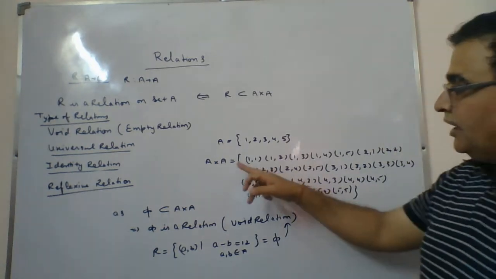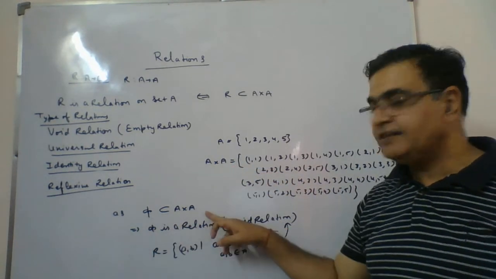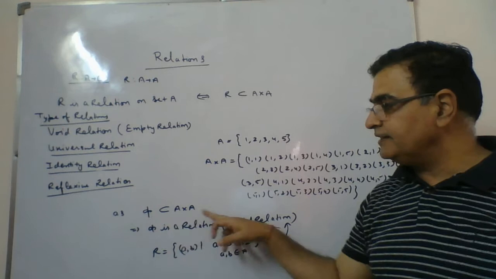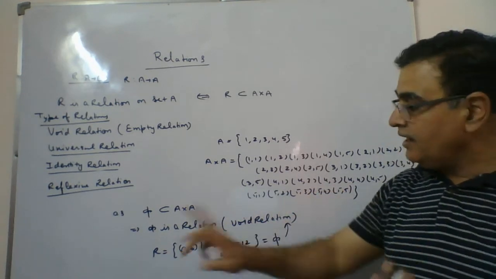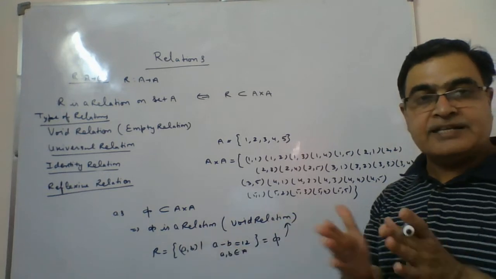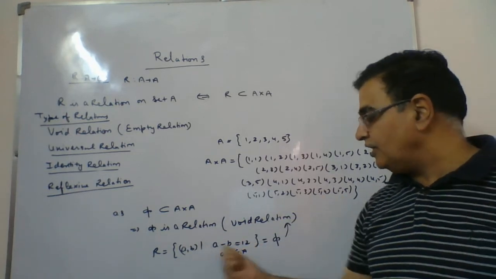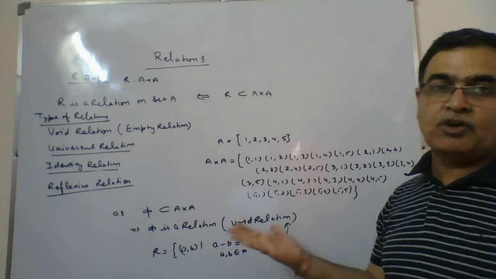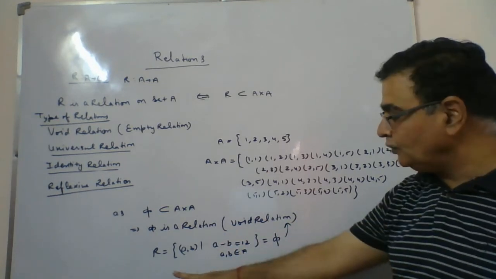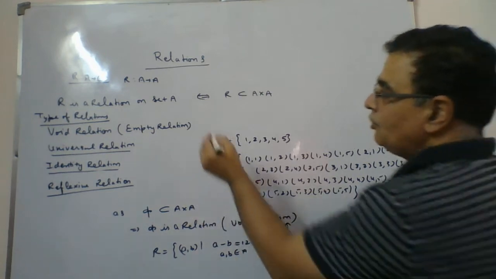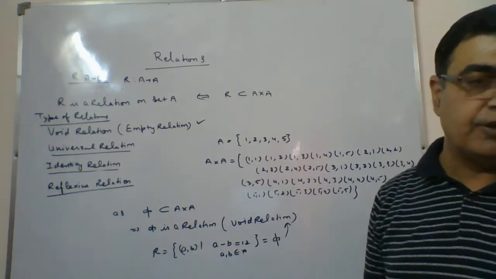If you take A cross A, then clearly phi is a subset of A cross A. If phi is a subset of A cross A, then phi is a relation. And as it does not have any ordered pair, we call that relation an empty relation, or a void relation. This is the example I told you, an empty relation or void relation. So the first one is done.